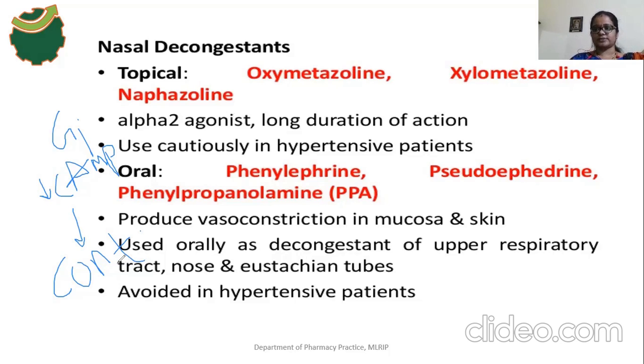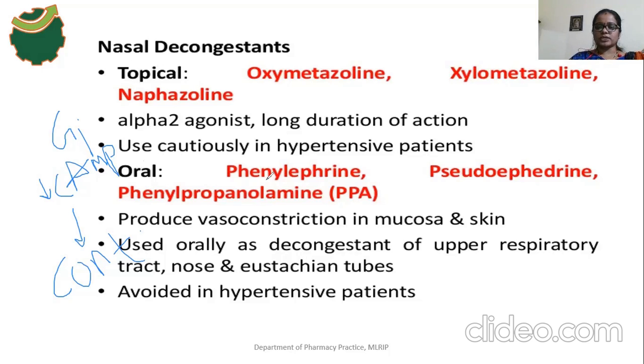The drug should be used only occasionally in hypertensive patients because it may cause a constriction effect. Nasal decongestants are taken by the topical route or the oral route.